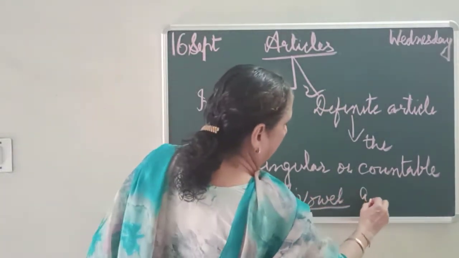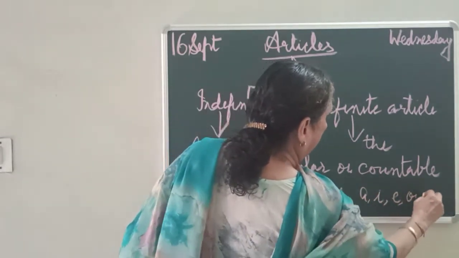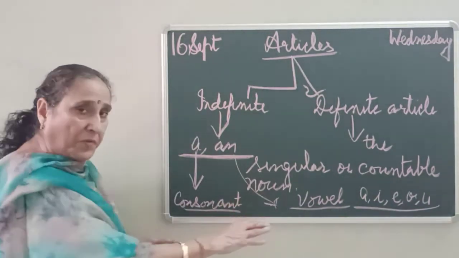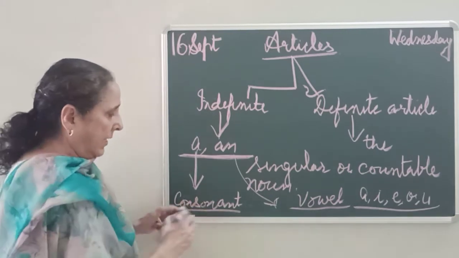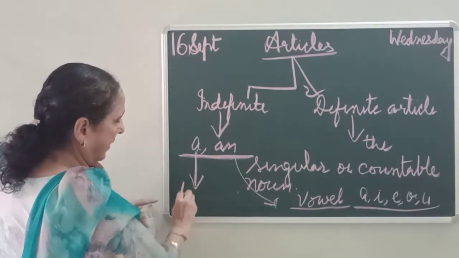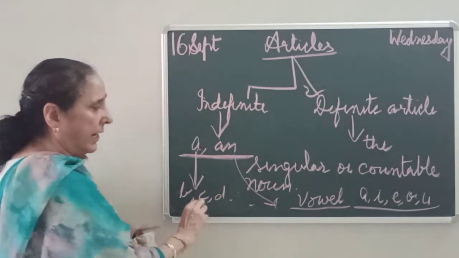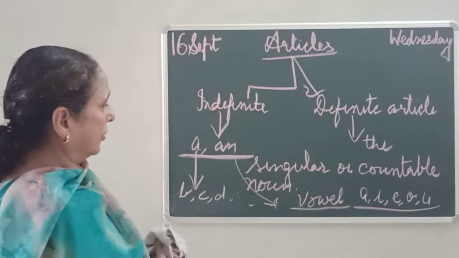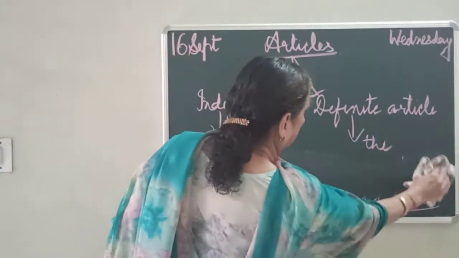See, A, I, E, O, and U. These are the vowels. But the rest of the letters are consonants. See, B, C, D. Rest of all the letters are called consonants. And keep one thing in your mind, children. Whenever, see, I will give you an example.